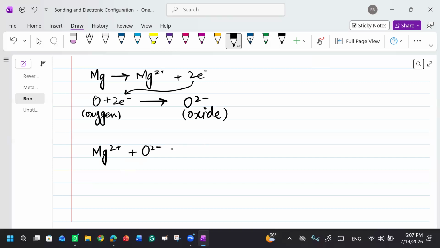Clear? Yes. They will combine. They will form magnesium oxide. Clear? This is known as magnesium oxide. Clear?